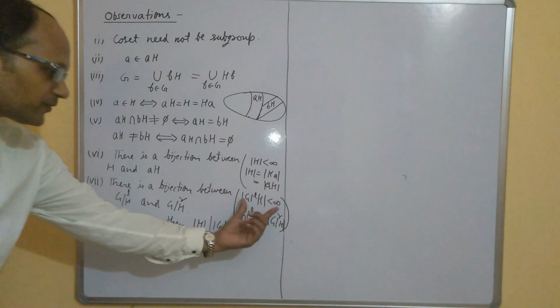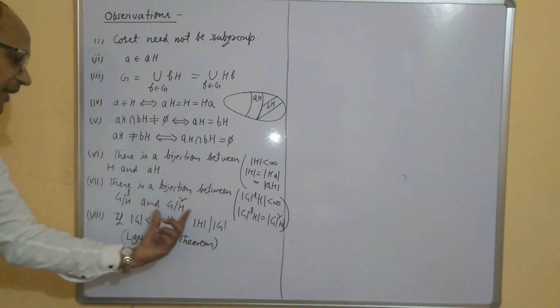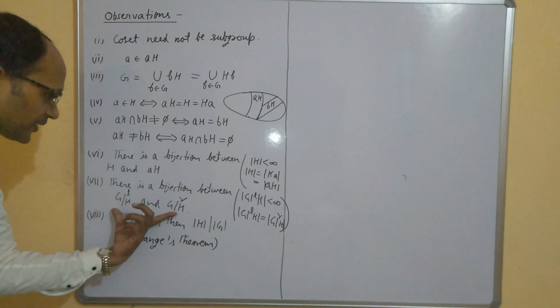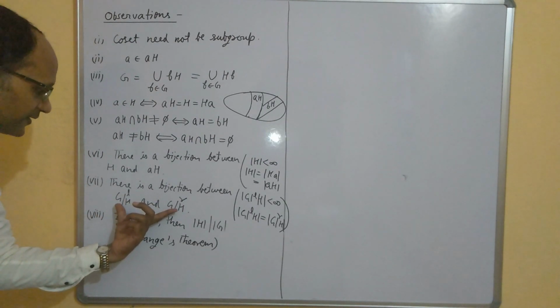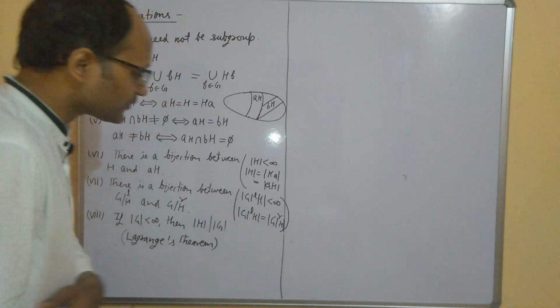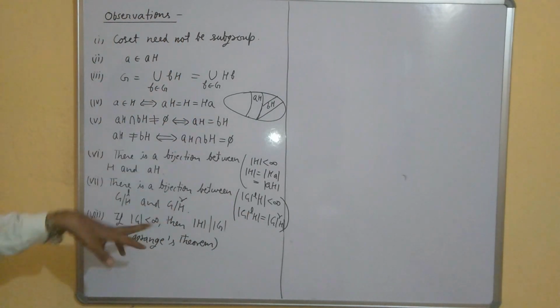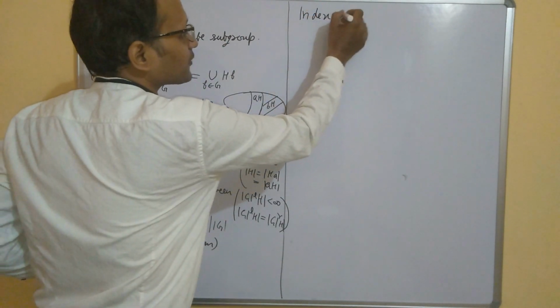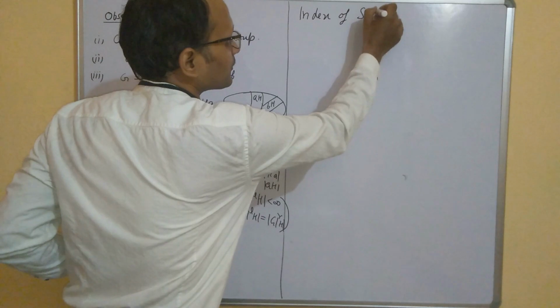Even if it is not finite, even then there is a bijection. This special number, if it is finite, then it is a special number, and that number is actually called the index of the subgroup. So let me define it and then we will proceed. Index of subgroup.